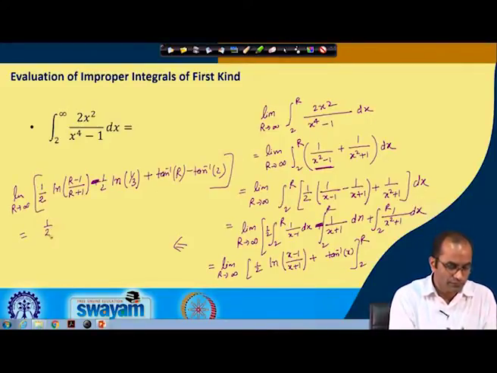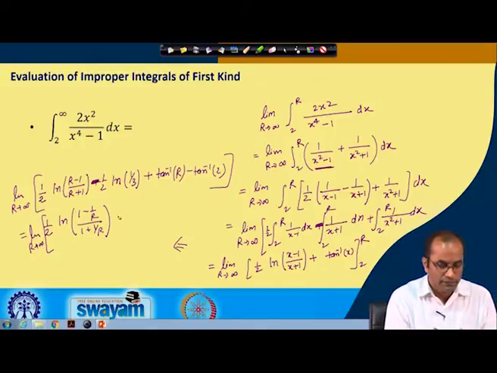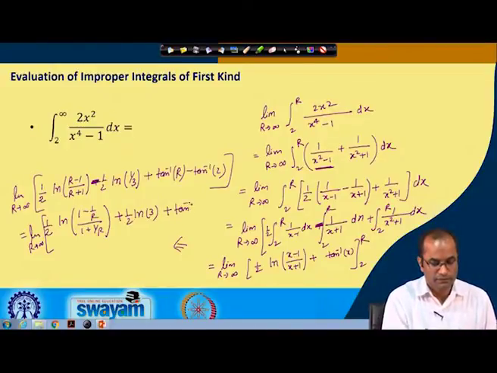So, 1 by 2 and this will be ln of (1 minus 1 over r) over (1 plus 1 over r), still with the limit r to infinity. Here we can write plus half ln 3, and then plus tan inverse r and minus tan inverse 2.